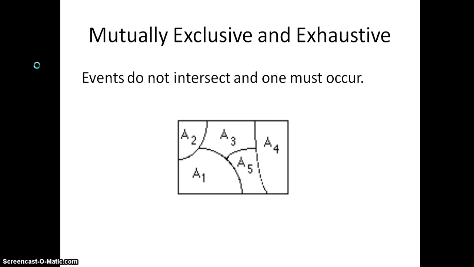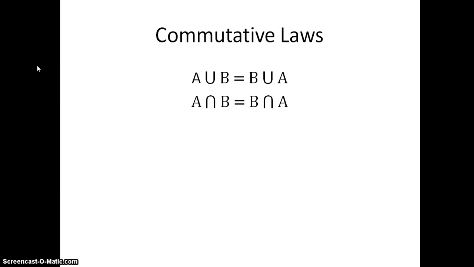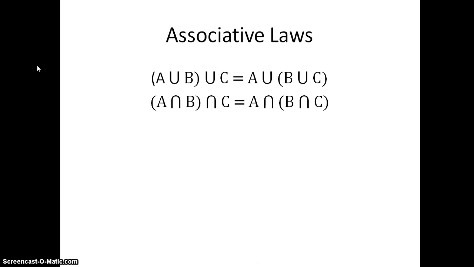I'm going to finish by reminding us of some important properties of set operations. First of all, the union and intersection are commutative, so A union B is equal to B union A, and A intersect B is equal to B intersect A. The associative laws also work with unions and intersections.